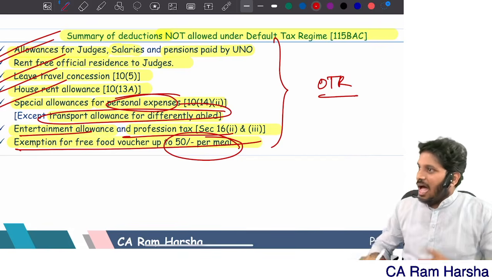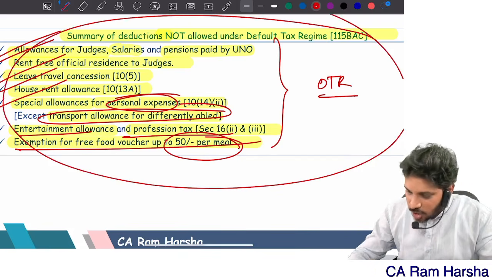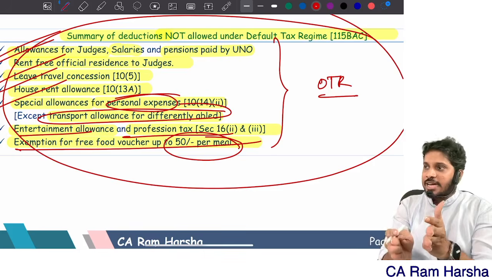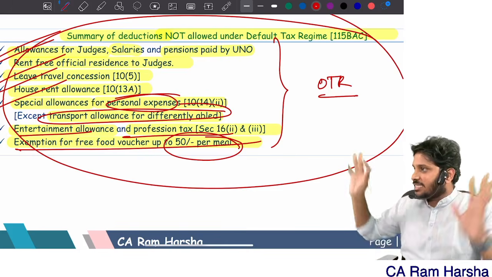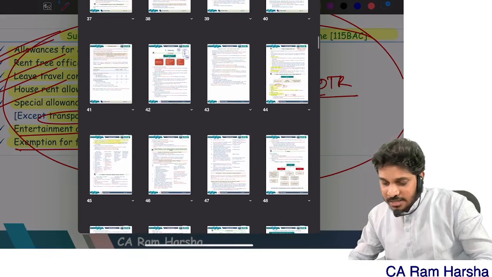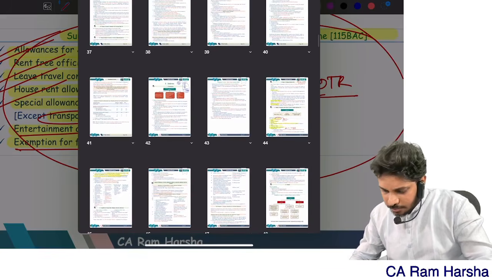That's it. Under salaries, a single screenshot like this is enough. If you remember this, you remember what is default tax regime, what is optional tax regime, and the income from salaries. Clear, all of you? Now let's look at some important allowances and the memory part of it.